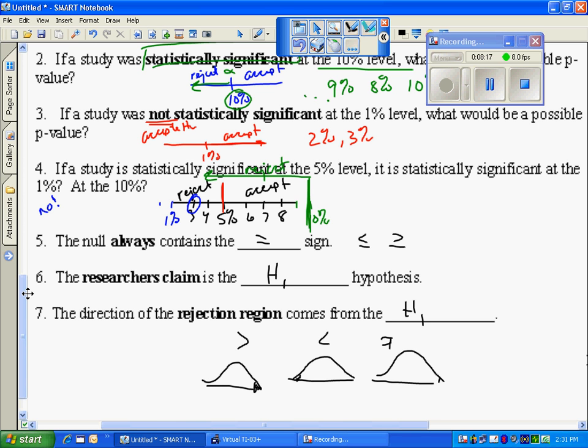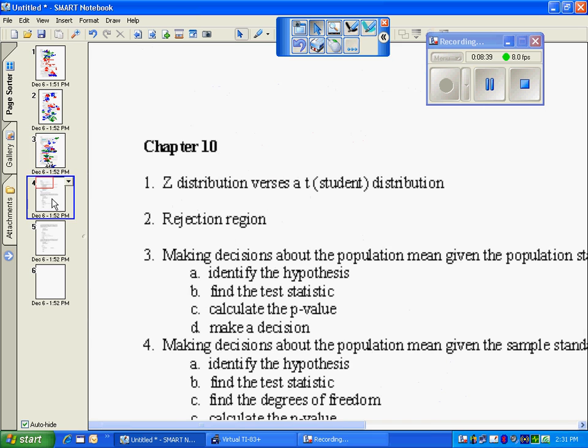So when I look these up in the book in chapter 10, if I find this p-value, what I need to make sure in this test, this is also the p-value, and because it's symmetric, these are the same size, so I need to take 2 times the p-value. But in your textbook, that's what you do if you're using the calculator. Your p-value is automatically doubled on that calculator if you happen to have one.